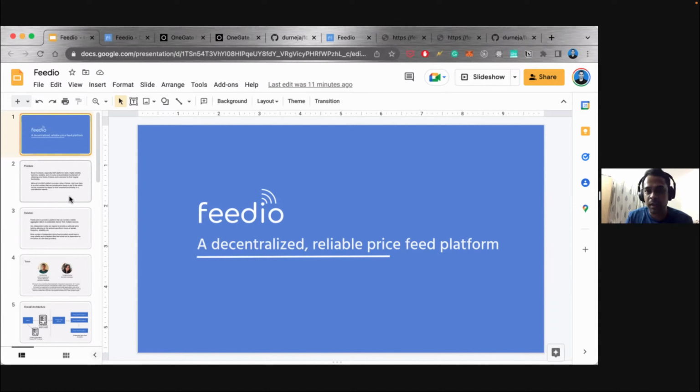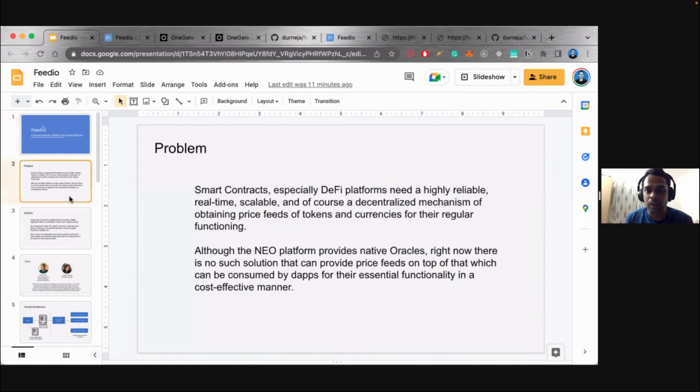Before we explain what we have built, we would like to spend a couple of minutes on the problem we are trying to solve. As Catherine mentioned, Neo has native oracles, and you can always make an API call and retrieve prices. On the other side, you have multiple DeFi apps, and most of them require real-time price updates to their smart contracts to, let's say, manage liquidity or keep their trading platforms up and running.